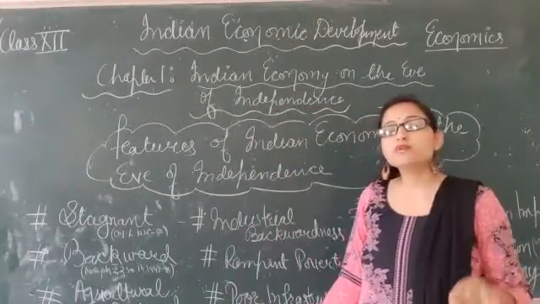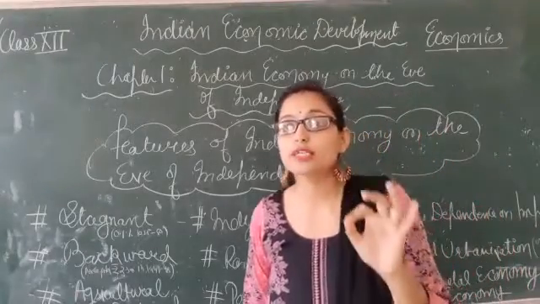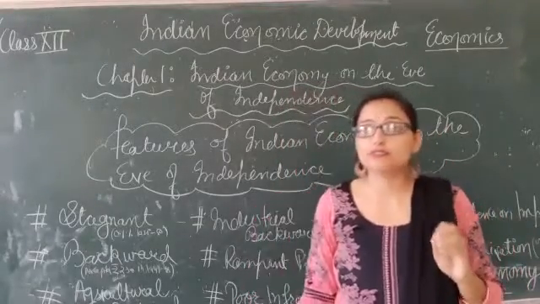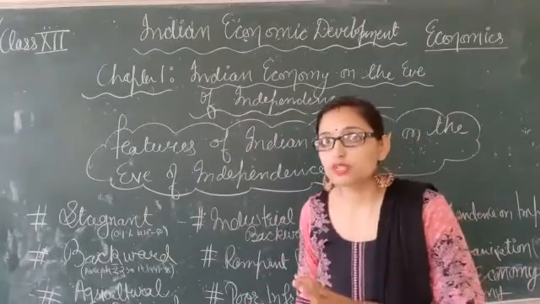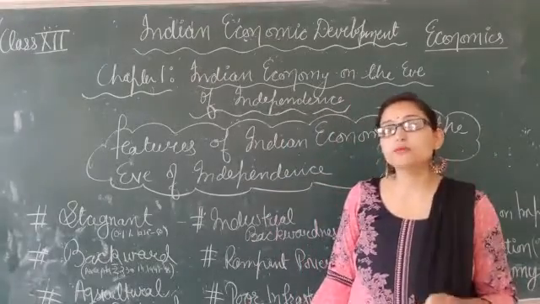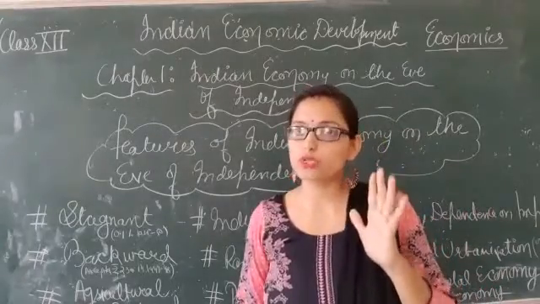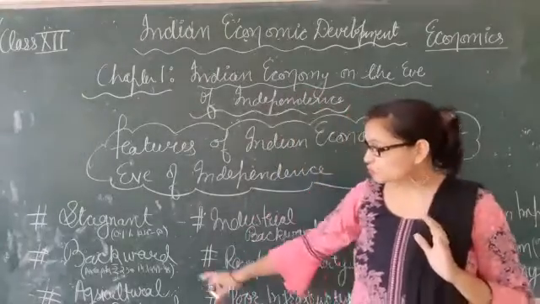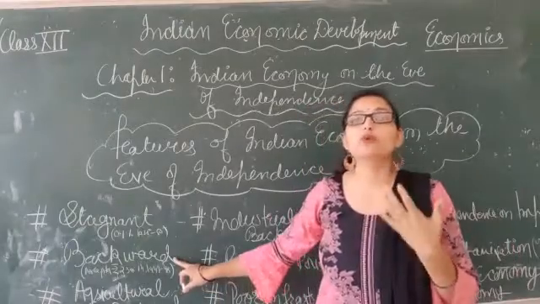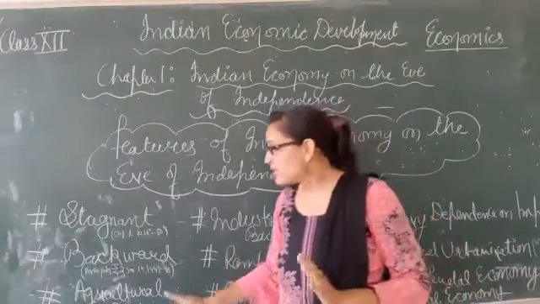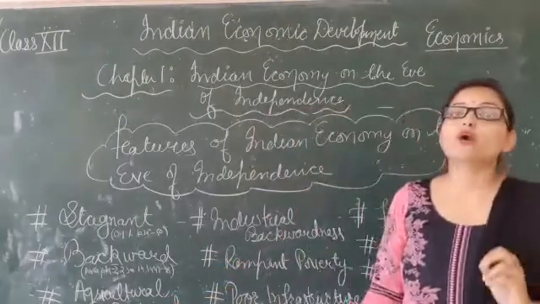So at that very time on the eve of independence, the Indian economy was backward economy because the per capita income was only rupees 230. Clear? At that very time in 1947-48, when the Britishers left India, the per capita income was very low and it was only 230 rupees. Clear? So that's why Indian economy was supposed to be a backward economy at that very time. Clear?